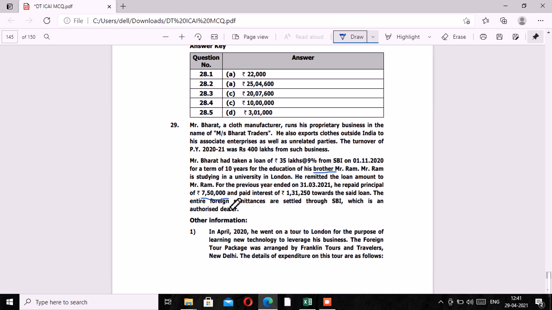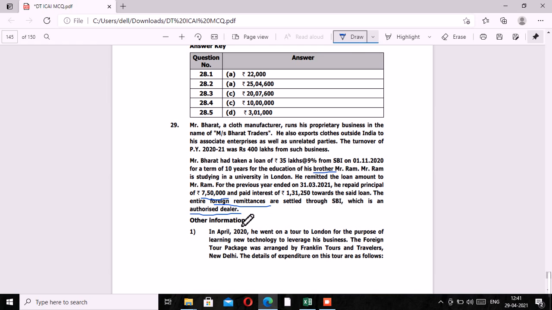In the given case, a loan was taken for the purpose of higher education of Mr. Ram, and the foreign remittances have been made for an amount exceeding 7 lakh, that is 7,50,000, through an authorized dealer. Now, in this case, the conditions have been satisfied for attracting the liability of TCS, and that is why TCS at the rate of 0.5% would be collected.